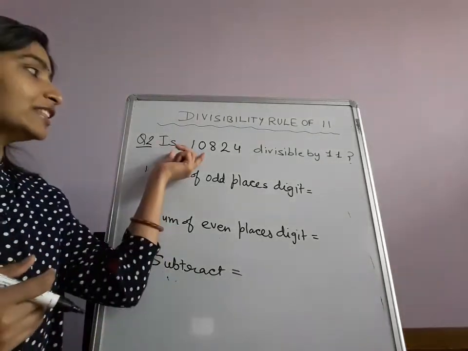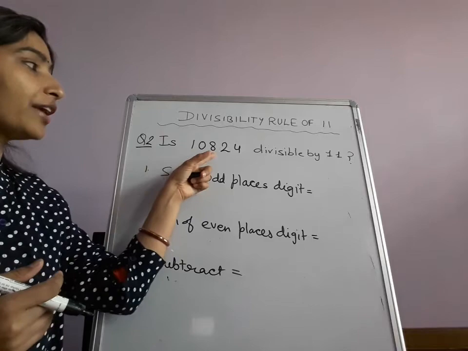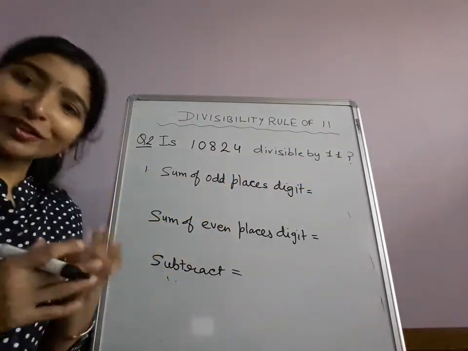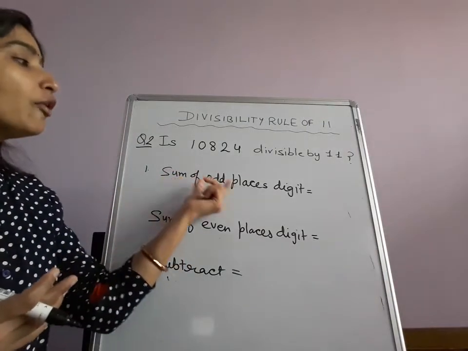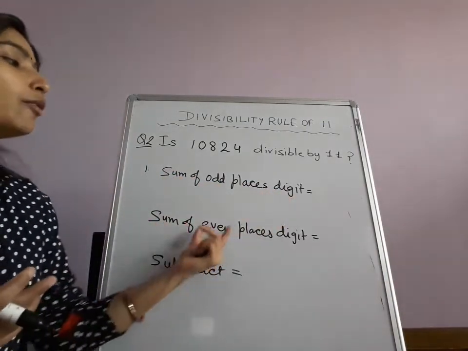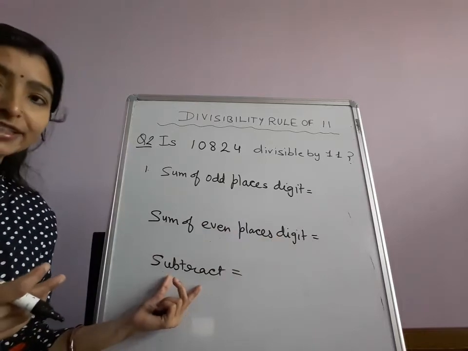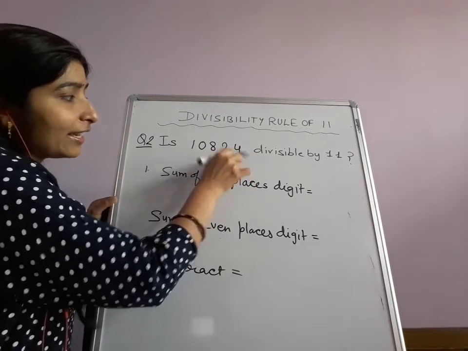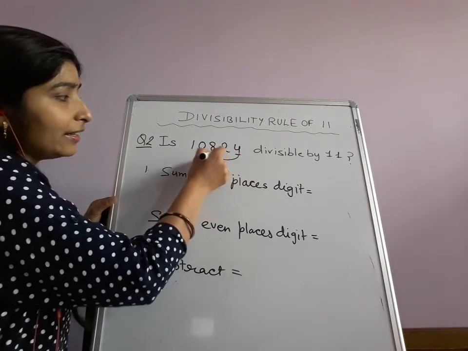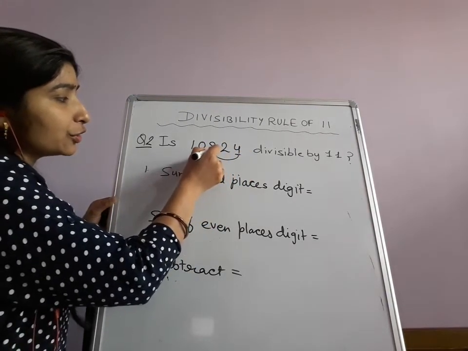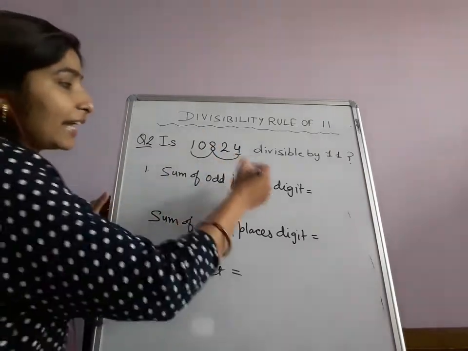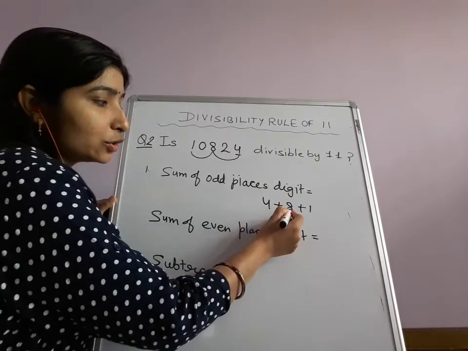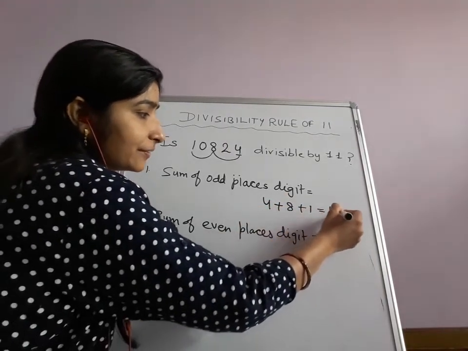Now my second question is: is 10824 divisible by 11? Again we have to follow the 3 steps. We will find the sum of odd places digits, then the sum of even places digits, and subtract them. So I will start from the right hand side. 4 I will take, I will leave 2. Then 8 I will take, I will leave 0, and take 1. So alternate digits: 4 plus 8 plus 1. 4 plus 8 is 12, 12 plus 1 is 13.